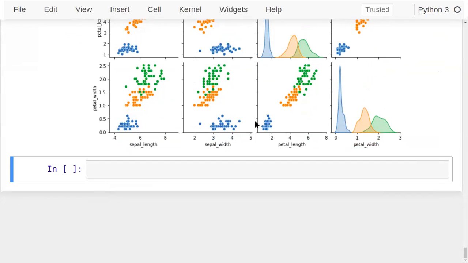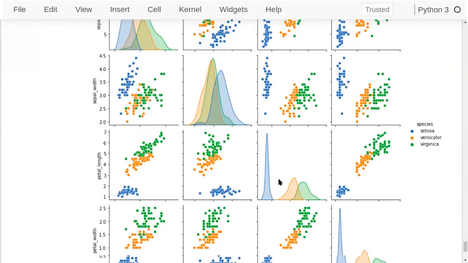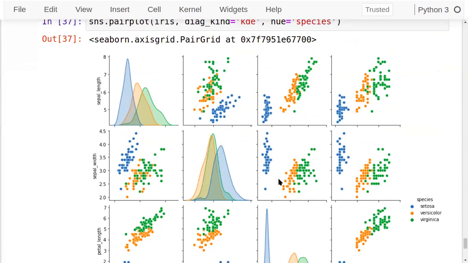Fine. So this is called a pair plot, which is beneficial to show the relationship among multiple variables pairwise, in the pairwise operation that we can do. In this case, we have plotted the data, one continuous variable against another continuous variable.